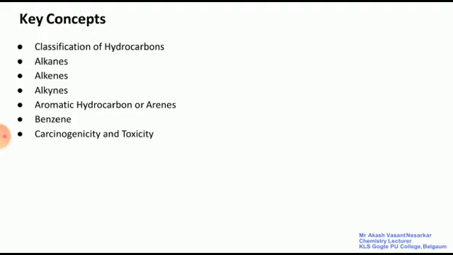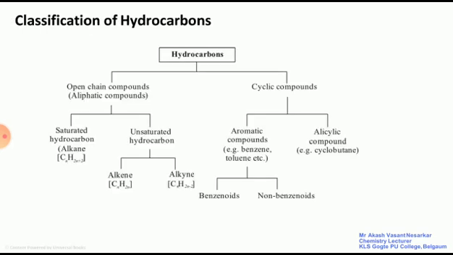Now, what are the things we are going to learn in this topic? The key concepts are, first of all, the classification of hydrocarbons, based on what the hydrocarbons are classified. Next, we will study in depth alkanes, alkenes and alkynes, and also the aromatic hydrocarbons, which are known as arenes. Next, benzene, carcinogenicity and toxicity. Okay, so let us know the classification of hydrocarbons.